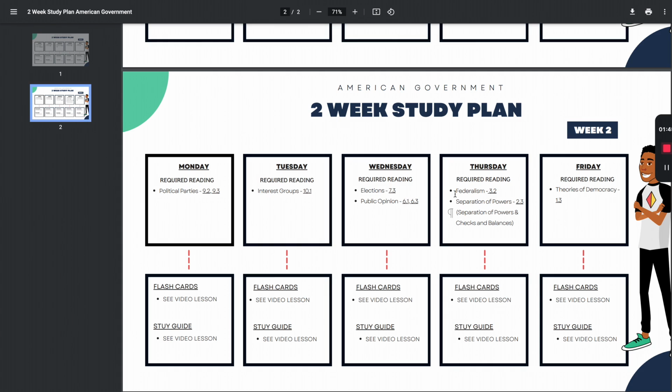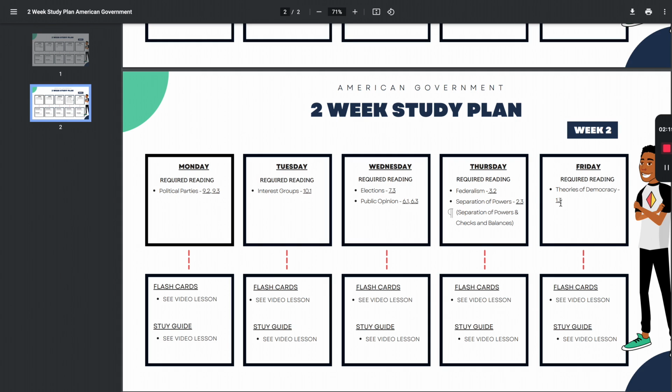Thursday, for your required reading, we have federalism, chapter 3.2, and separation of powers, 2.3. And this paragraph here in particular, separation of powers and checks and balances, is the paragraph that I want you to read for 2.3. And then Friday, we have theories of democracy, chapter 1.3. Of course, use the weekend to review. If you put in mad hours during the week and you want to just chill on the weekend, that's fine too. Give your brain a break.